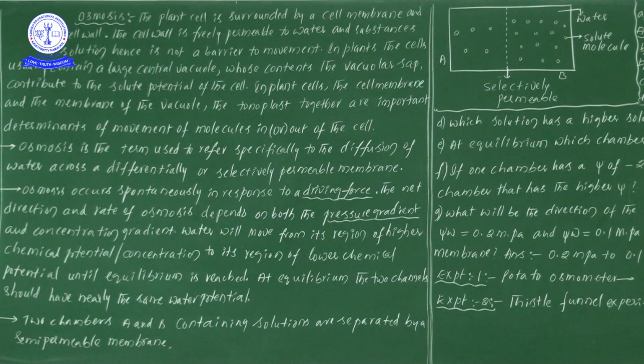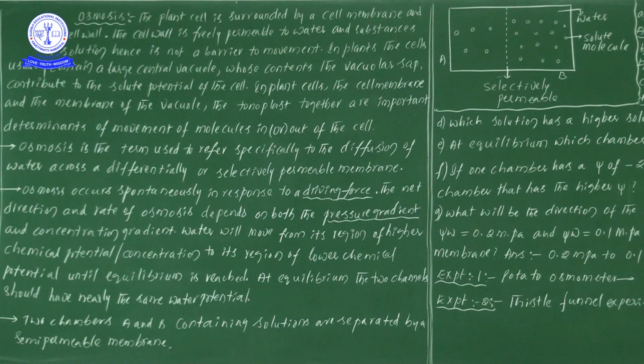Now, up to here, what information have we discussed? The movement or transport of water mainly depends on two important membranes: one is the cell membrane and one more is the vacuolar membrane. The membrane present in the vacuole we consider as the tonoplast. The tonoplast as well as the cell membrane are responsible for the movement of water. So osmosis mainly depends on both gradients: the pressure gradient and the concentration gradient.